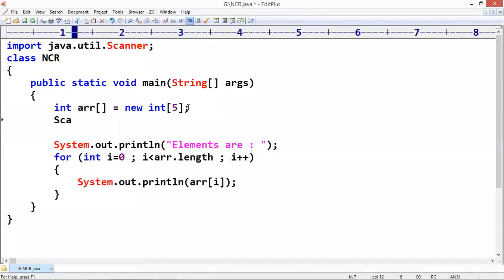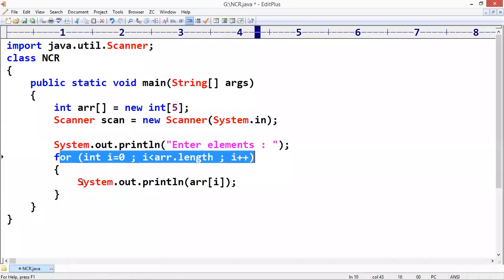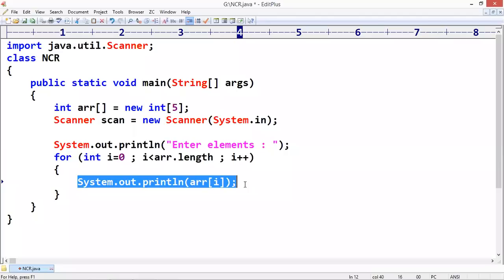And of course the scanner object also we are creating: scan equals new Scanner, passing the keyboard object, which is System.in, predefined in Java. Now we ask "Enter elements". The same repeats 5 times. Every time we are reading, you know how to read: scan.nextInt(). It will read an element.